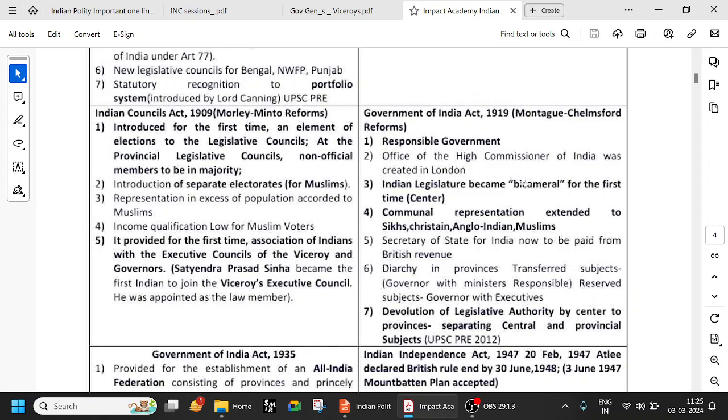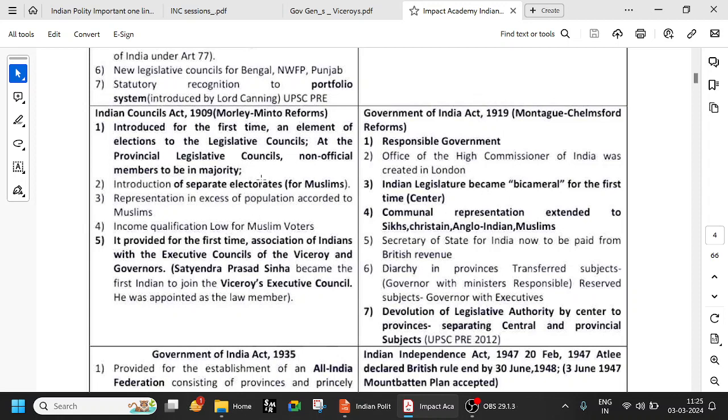Very, very important. It became bicameral. That means both Lok Sabha and Rajya Sabha, right? So it's a council and also an assembly. That is bicameralism. So the Indian legislature became bicameral for the first time in the Government of India Act 1919. It can be asked. Very important.